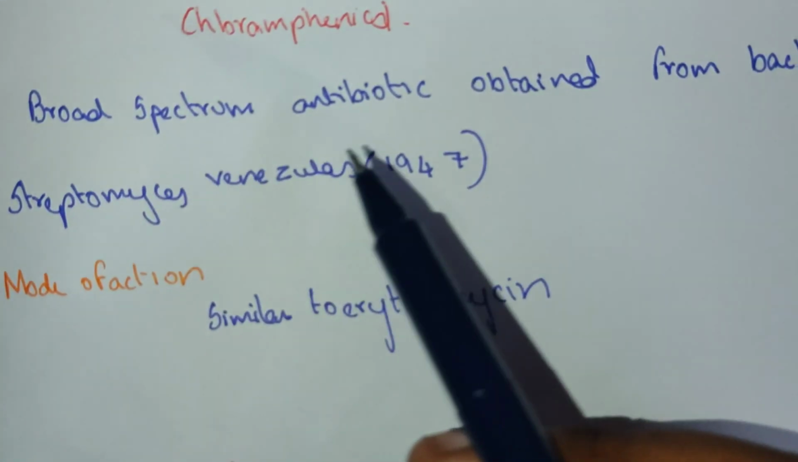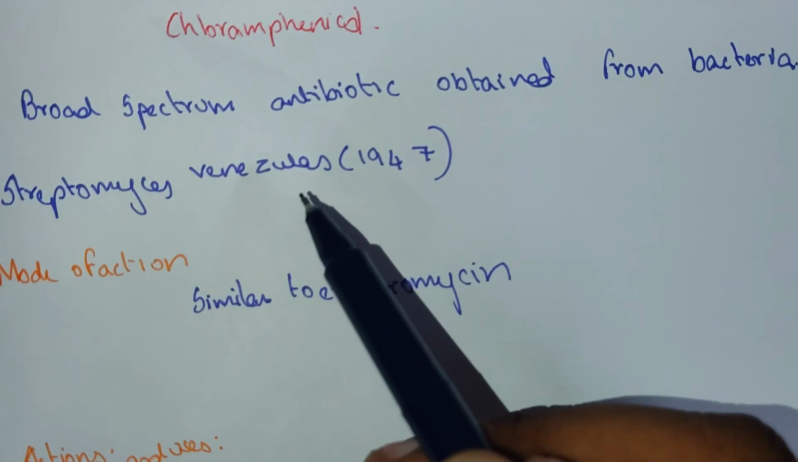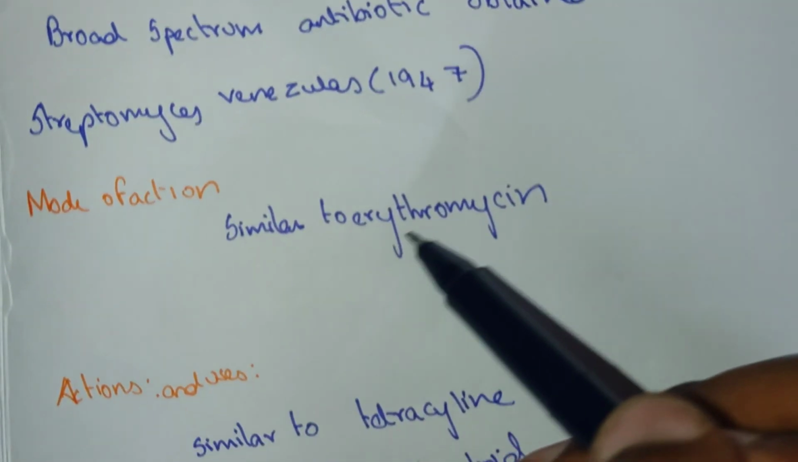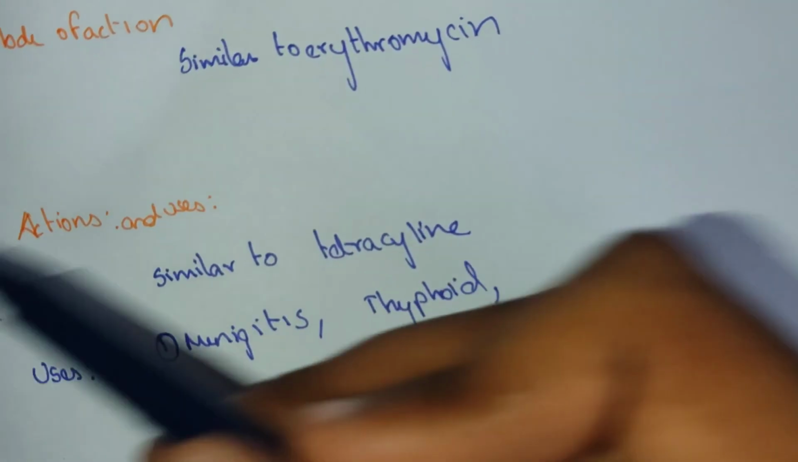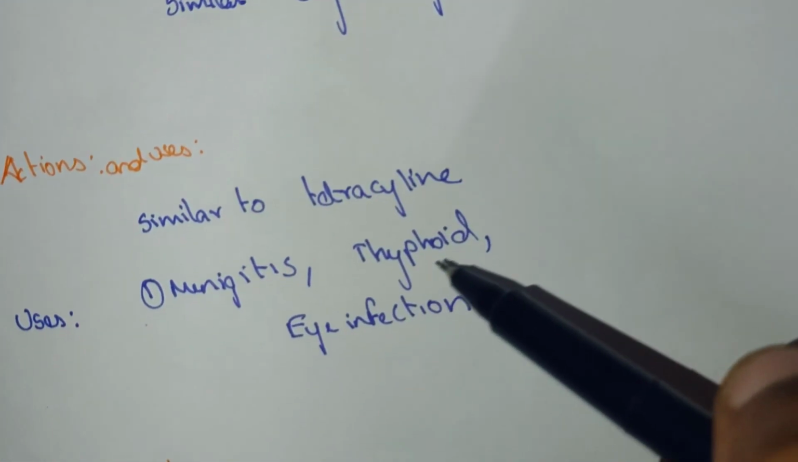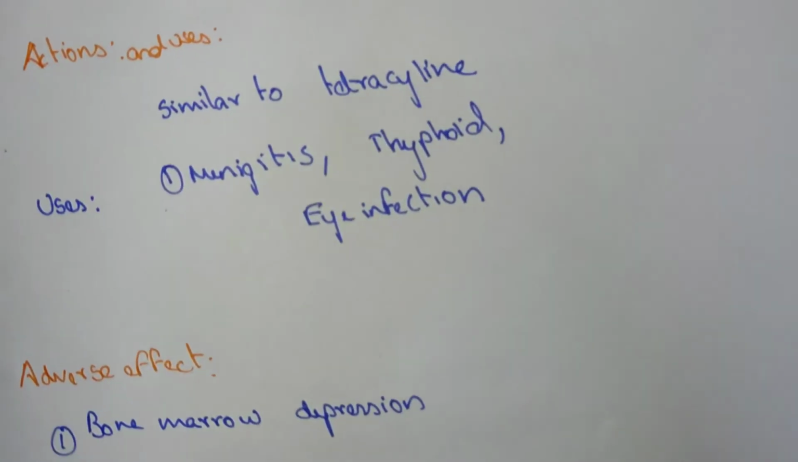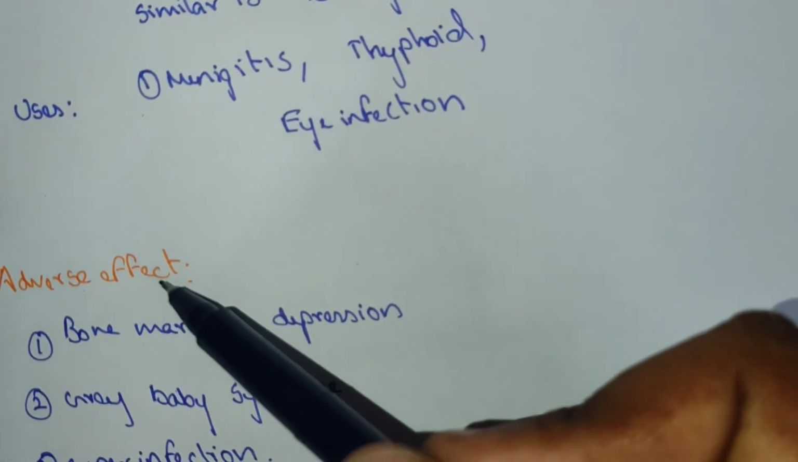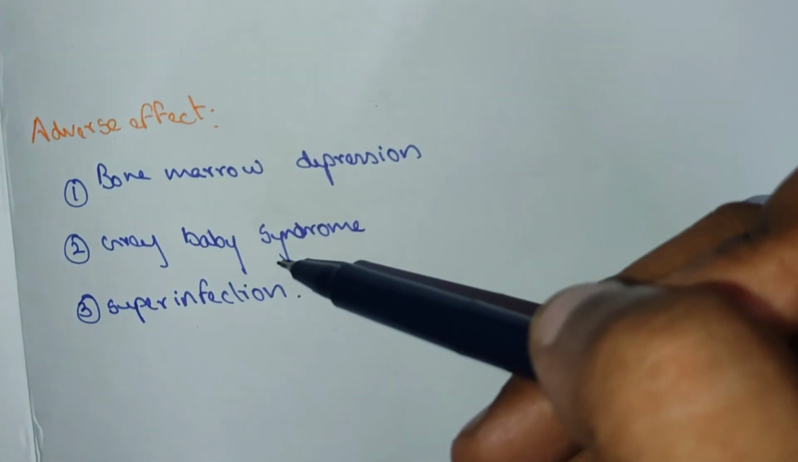Chloramphenicol, a broad spectrum antibiotic, was obtained from the bacteria Streptomyces venezuelae in 1947. Mode of action is similar to erythromycin. The action and uses are similar to tetracycline. It is used in meningitis, typhoid fever and eye infection. Adverse effects: bone marrow depression, gray baby syndrome, superinfection.